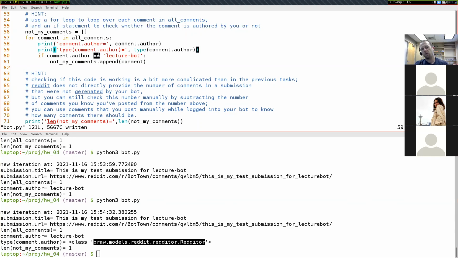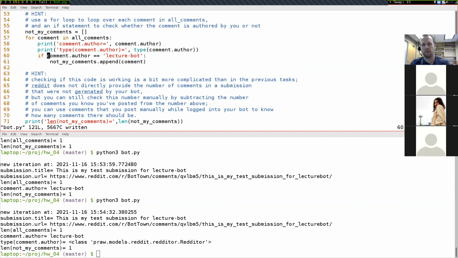And whenever you have an equals sign, remember that in order for something to be equal to something else, they have to be of the same type. So this type over here is a string, and this type over here is not a string. This type is a Redditor. And so in order for this thing on the left to ever possibly be equal to this thing on the right, we must convert this thing on the left to be a string.